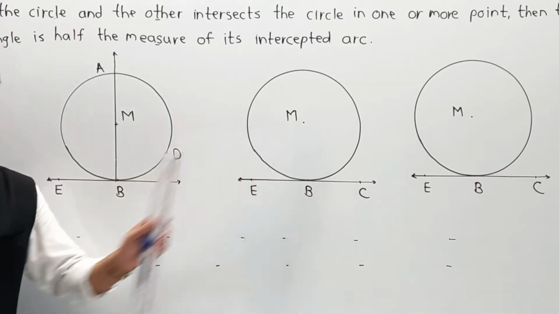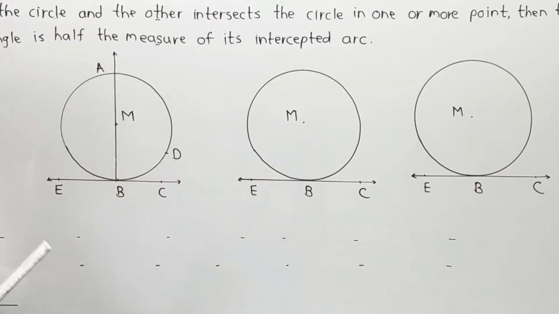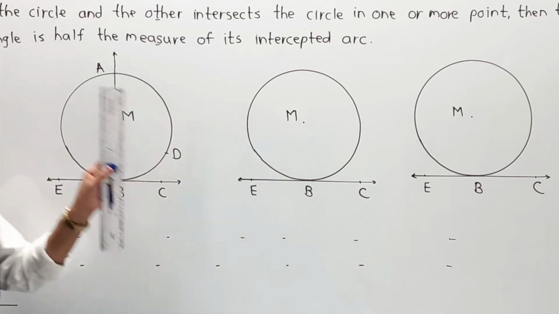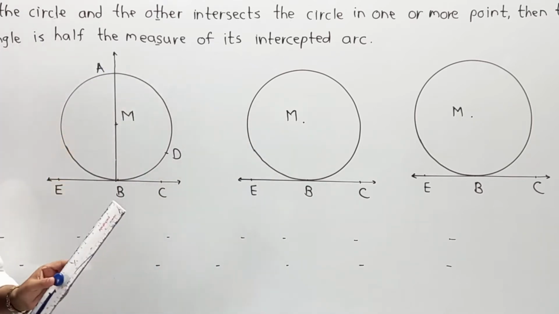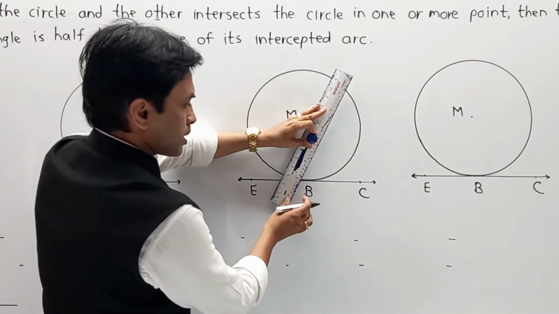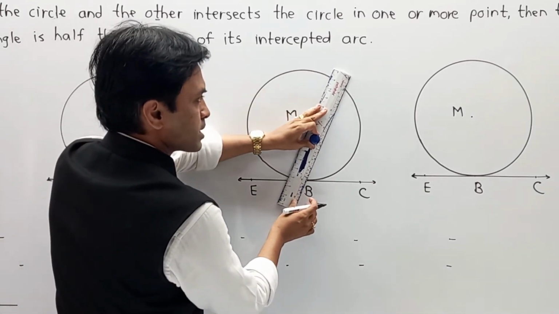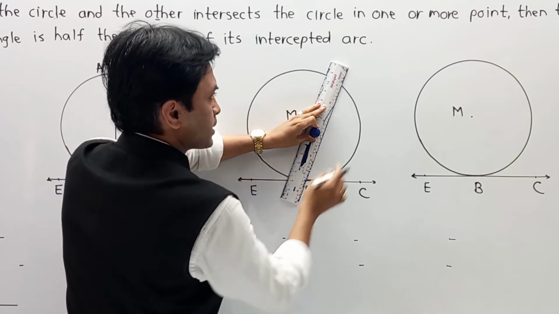In case 2, the content or concept remains the same. Just M is the center of a circle, and as this is a radius tangent angle, I am going to reduce it. Naturally it becomes an acute angle. So your secant in the second case will probably be like this.